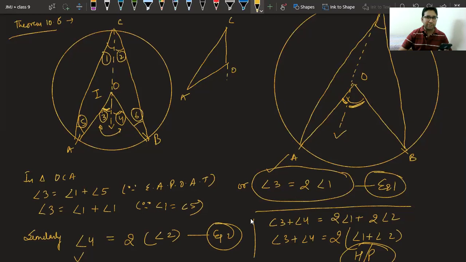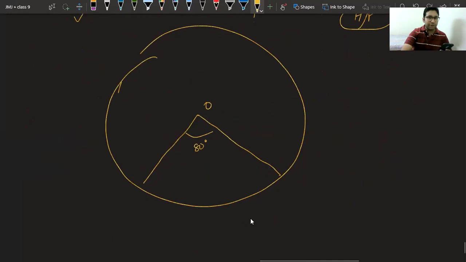We have extended this side, so this becomes an exterior angle 3, and this is angle 1, this is angle 5. I can say 3 equal to 1 plus 5, and similarly I can say 4 equal to 2 plus 6. After that, I know these two are equal because they are opposite to equal sides, and that's why I have done this theorem.